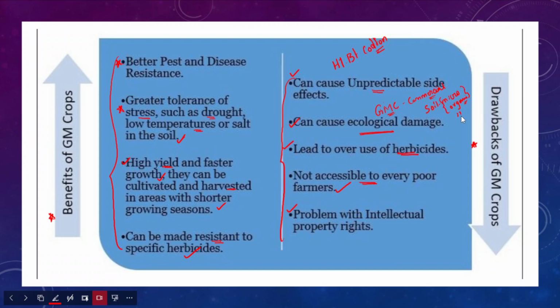Over a period of time, they substantially reduce the biodiversity of an area, right? They also lead to overuse of herbicides because of the introduction of genetically modified crops.